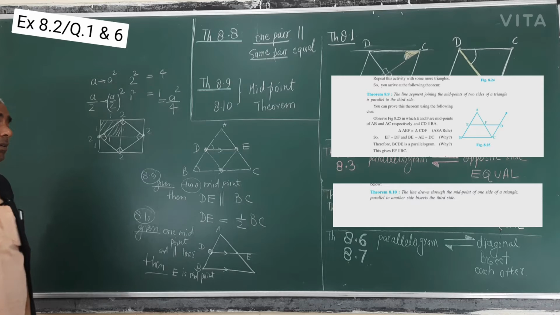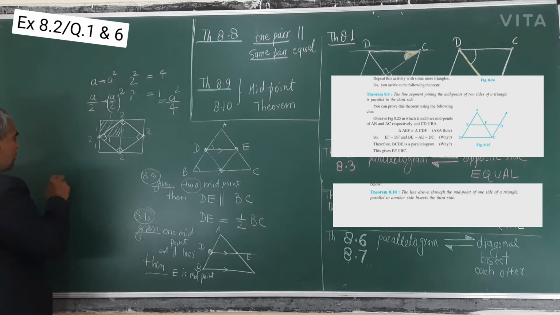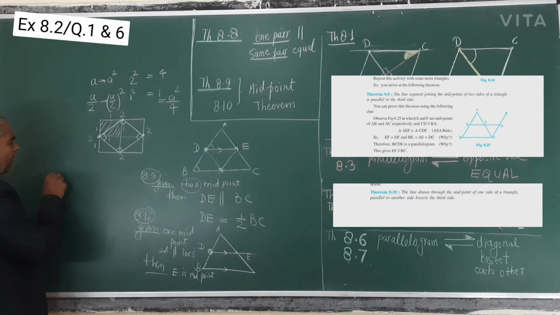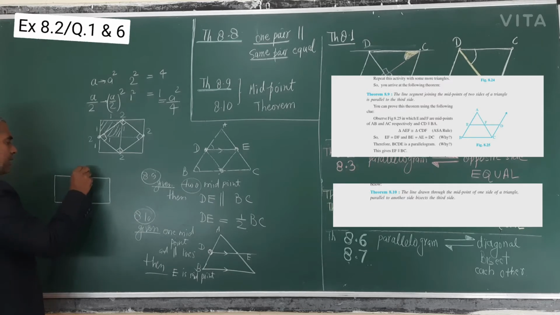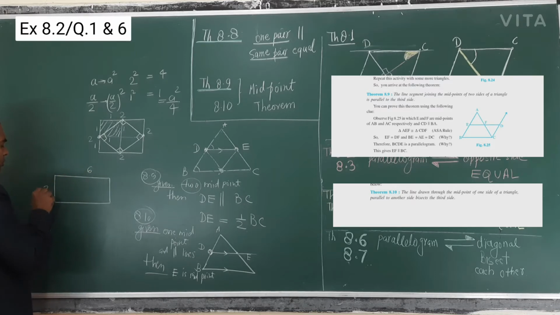This happens with the parallelogram also, the rectangle also, everywhere. Suppose it is a rectangle. Suppose this side is 6 and this is 2.